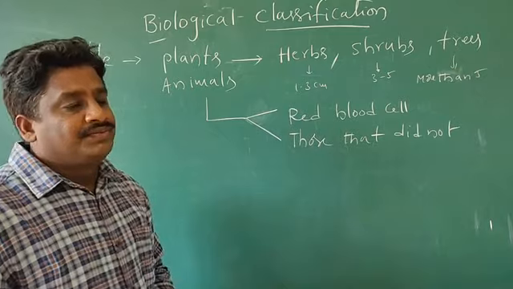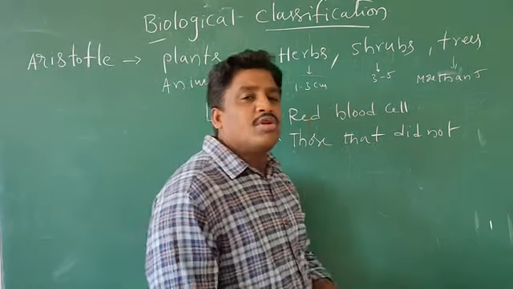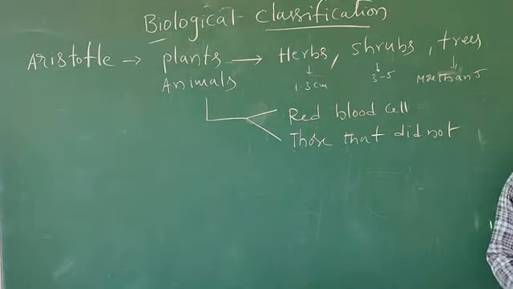After that, one more classification was proposed by the scientist Linnaeus. That classification we call the two kingdom system of classification.